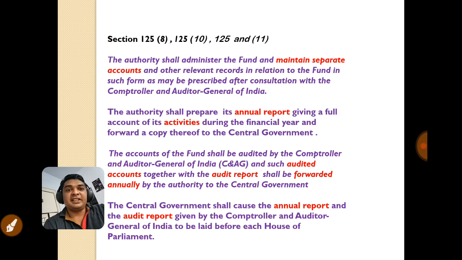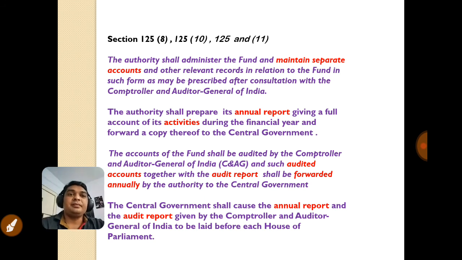First of all, CAG will help the IEPF authority in making and preparing the separate books of account and relevant records, and it will also audit the same. And along with the audit report and annual report, it will be sent to the central government, and the central government shall cause the annual report and audit report given by the CAG to be laid before each house of parliament. That means Rajya Sabha and Lok Sabha. This report will be discussed among the members of parliament.